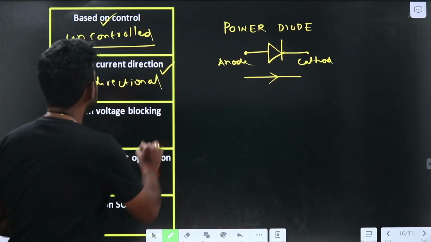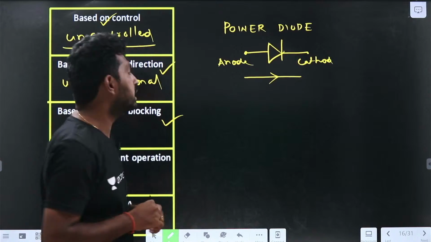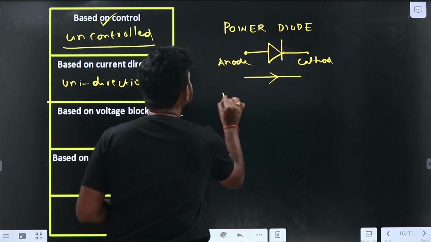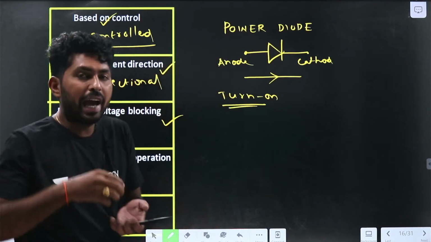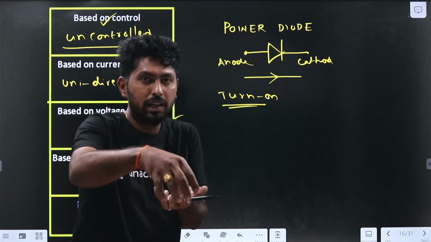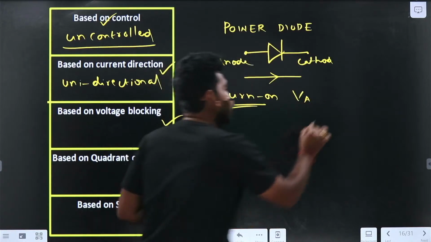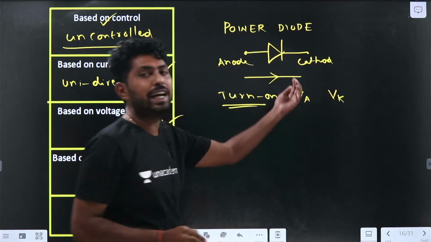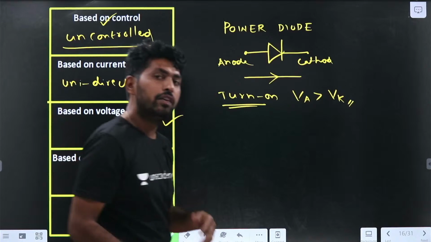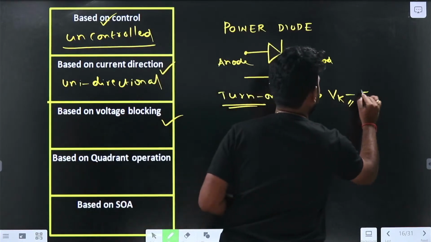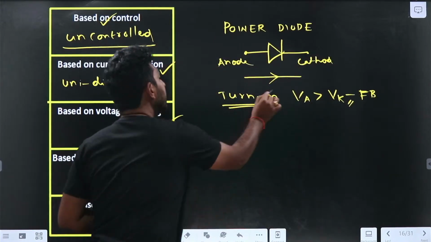Next we will see the classification based on voltage blocking. It will block the negative voltage. Let us discuss when the diode will be turned on. Let the anode potential be VA and the cathode potential be VK. When the anode potential is greater than the cathode potential, the diode will be forward biased, so it is in the on condition and in the turn-on state.